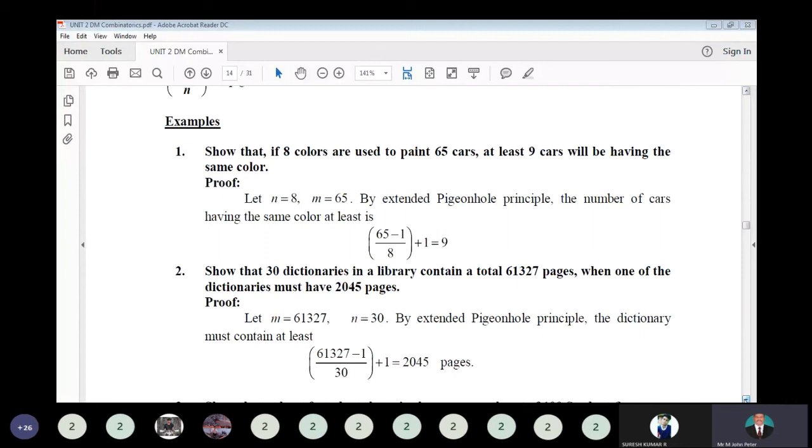So the remaining colors will continue with 8 cars. That is the meaning. 8 into 8 is 64, so each color will have 8 cars. Next, one more car will be there additionally because 65 cars are there. That one car should be allocated to any one of the 8 colors. So that means at least one color has 9 cars. That's the meaning.